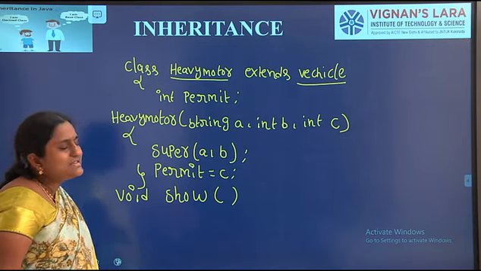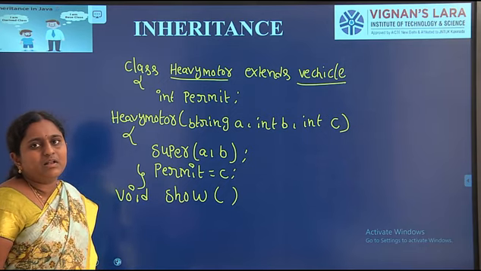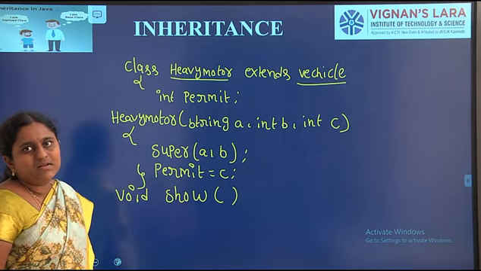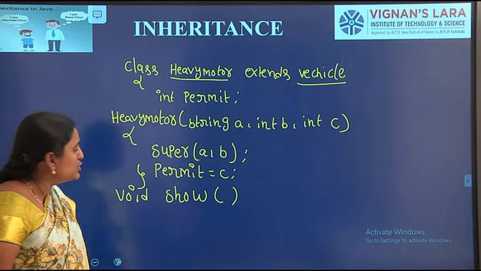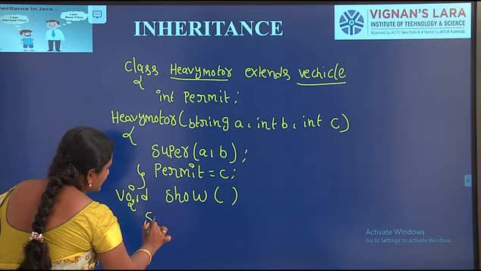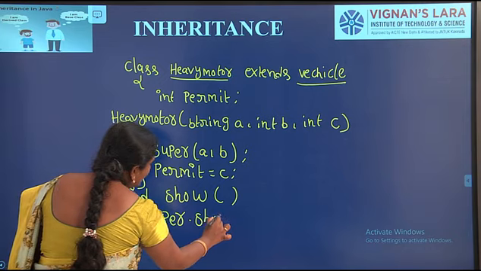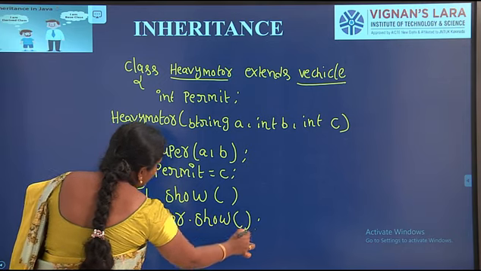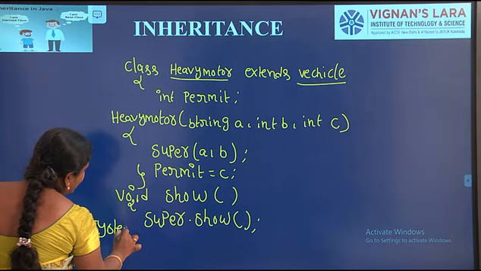If the method name is the same in both the superclass and subclass, the JVM will print the subclass method. In order to access superclass methods also, we have to use the super keyword. Here, in this method, I am calling super.show().